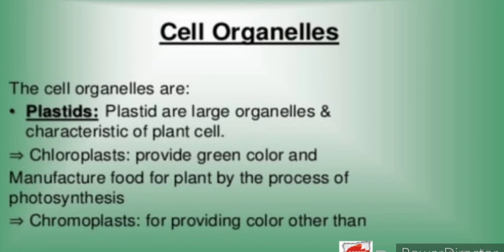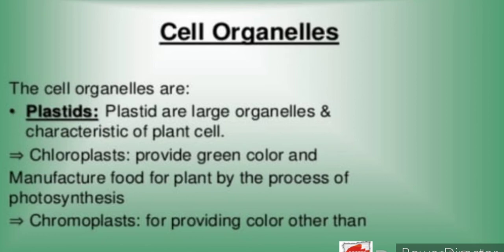Plastids are large organelles and characteristics of plant cells. Chloroplasts provide green color and manufacture food for the plant by the process of photosynthesis. And next comes the chromoplast, which provides color other than the green color.